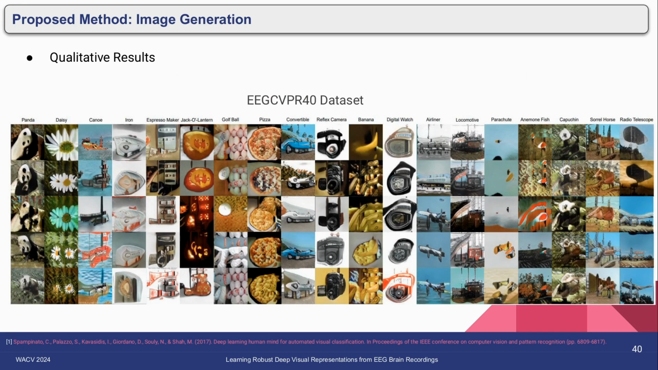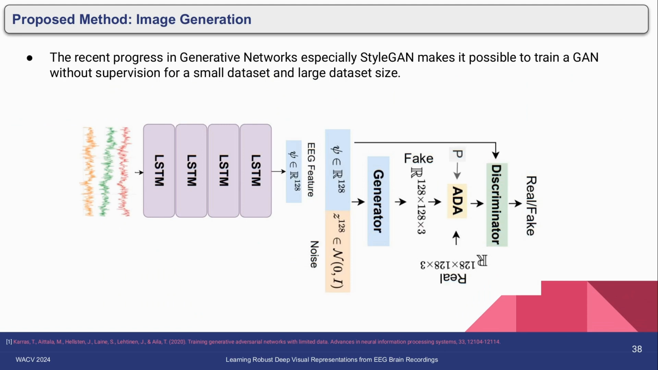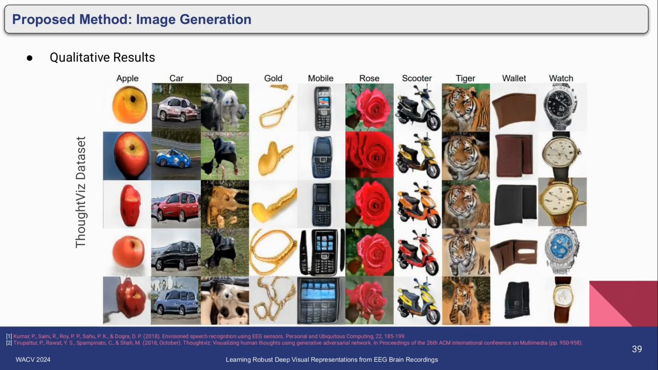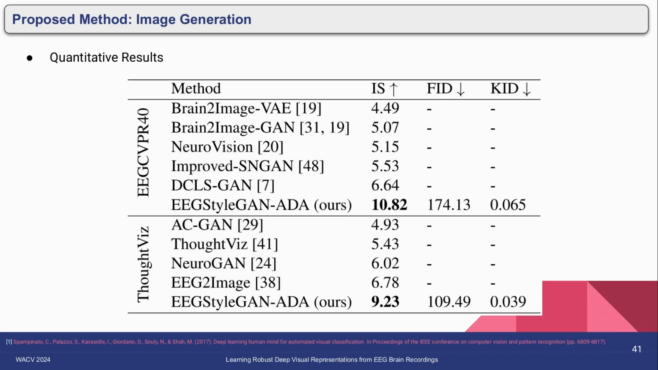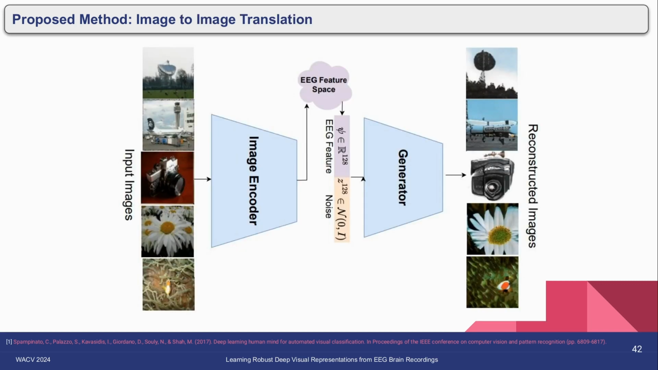As we can see, we have used the same architecture to synthesize images for both the Thoughtviz and EEG-CVPR40 datasets. And these are the quantitative results. As you can see, our method beats the baseline with a huge margin for both the EEG-CVPR40 and Thoughtviz datasets. Now coming to the other proposed work, that is image-to-image translation.